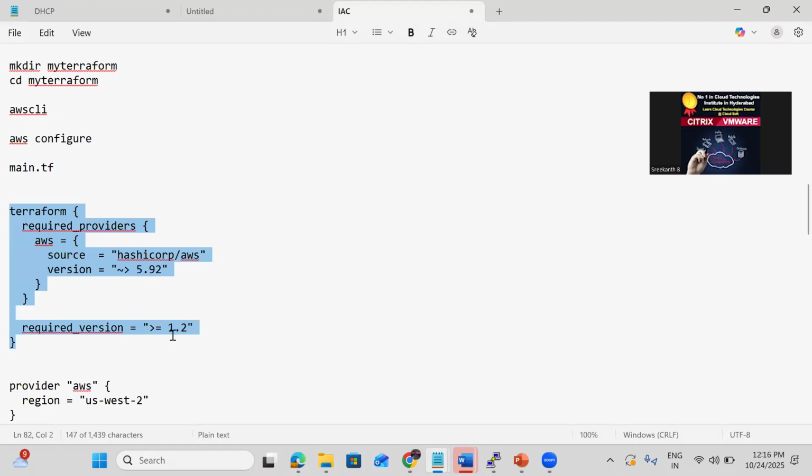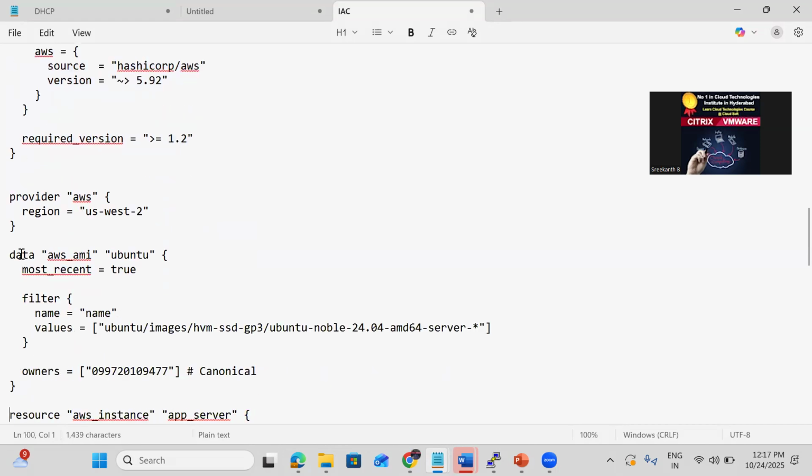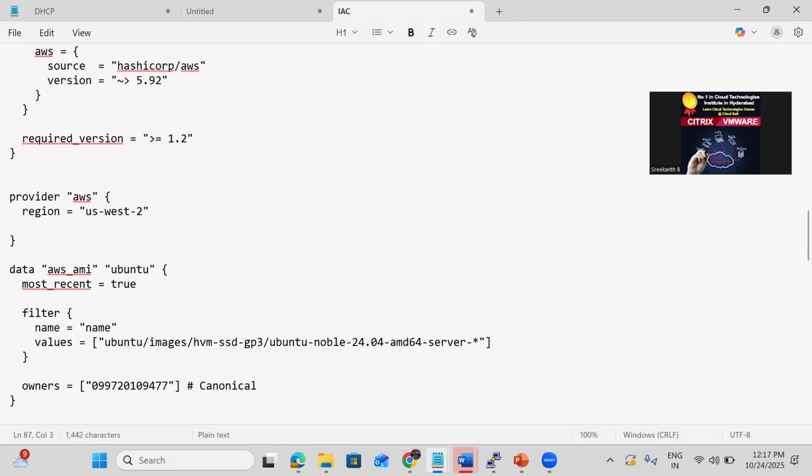And this 1.2 is the Terraform version, while 5.92 is the AWS provider version. It is downloaded from the Terraform registry, and the provider we are using is the AWS provider. Here we can specify the region. Now, if I specify profile equal to default, what does that mean?